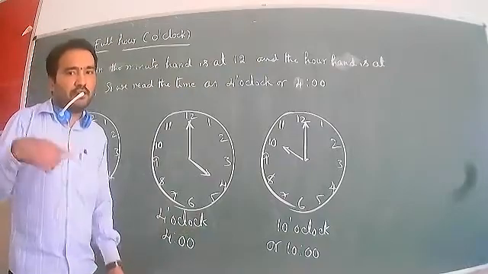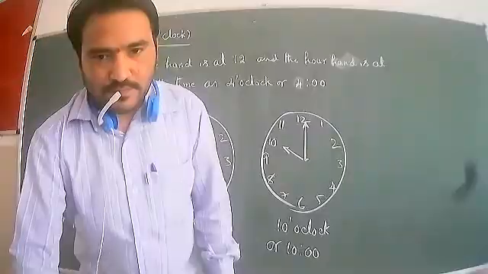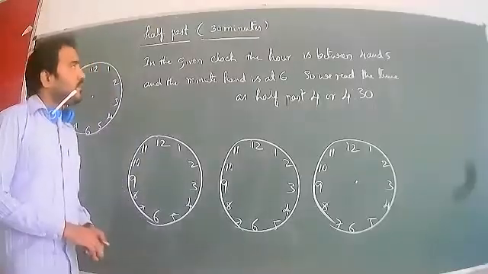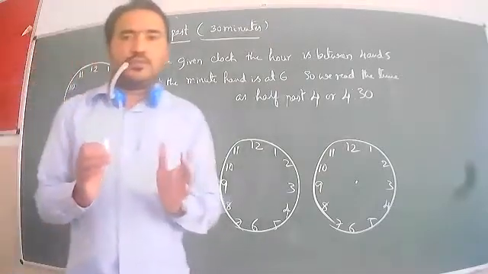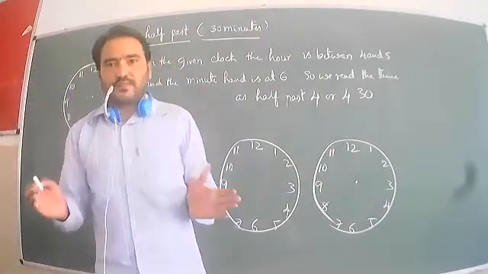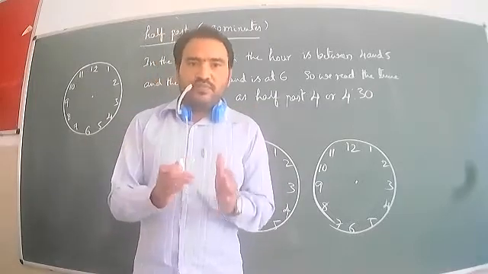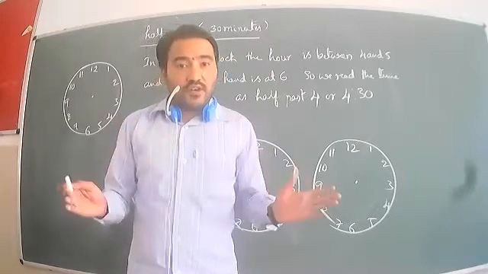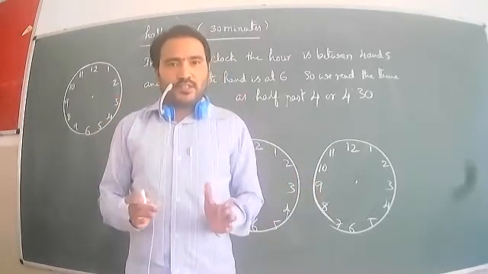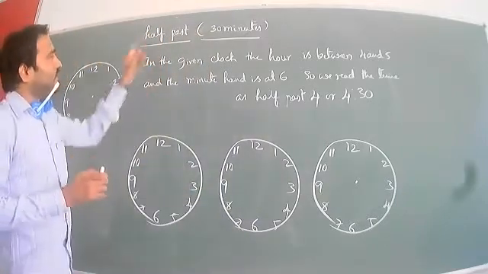Next I will go for half past. Okay, students, now half past. Half of 60 is 30. Half of 10 is 5, half of 20 is 10, half of 30 is 15, half of 60 means 30. So half past means 30 minutes.